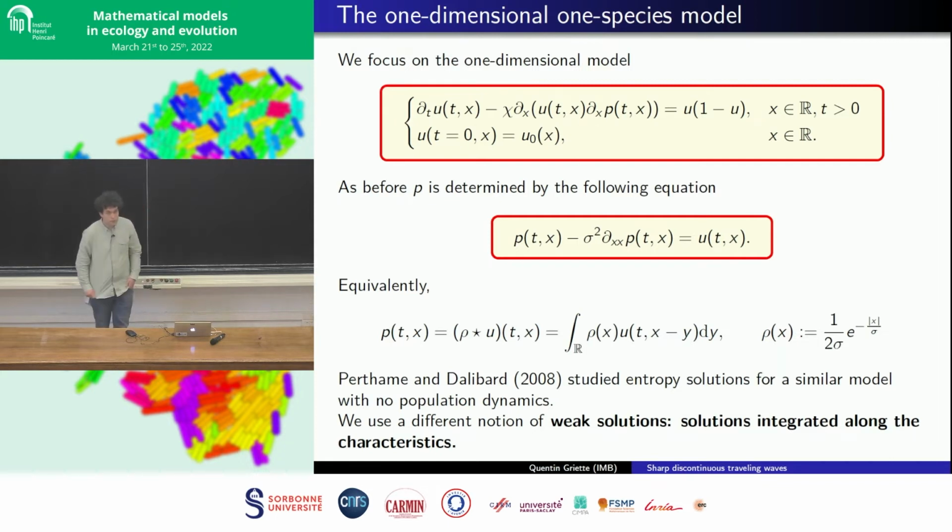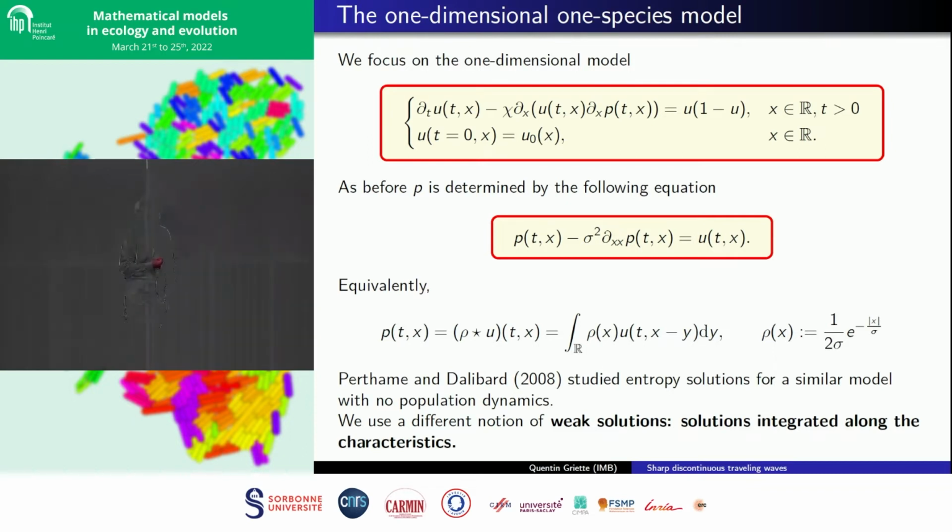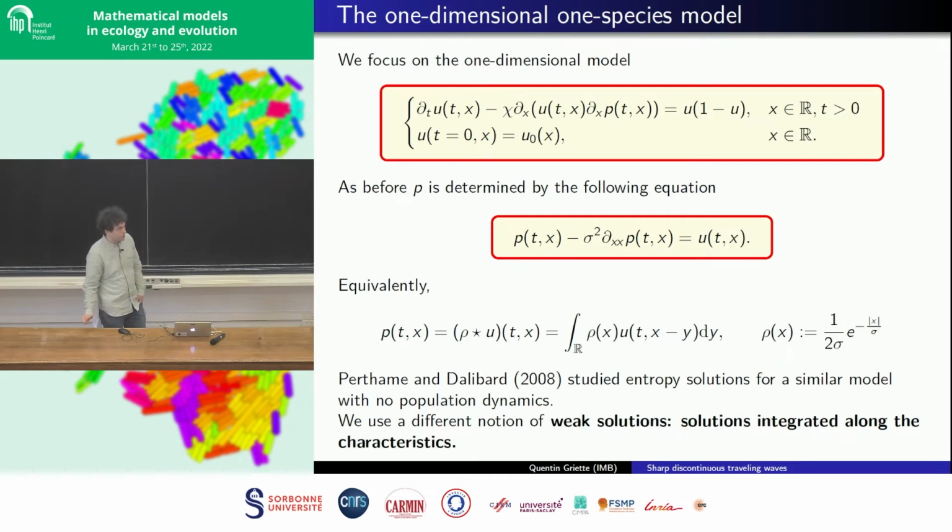And since we are in dimension 1, we can write an explicit formula for the pressure P, which is the convolution with an explicit gradient, which has this shape. So it's a decreasing exponential function. In a way, this gives us a direct, non-local relationship from the population of cells to the pressure gradient.